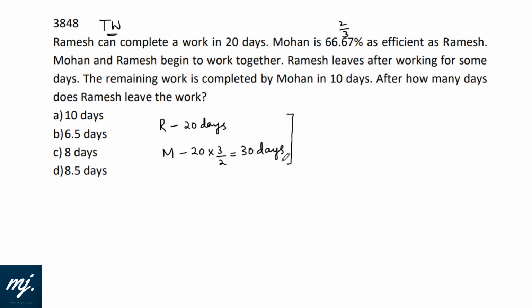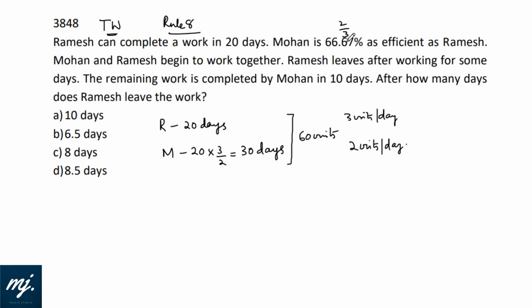Mohan and Ramesh begin to work together. Very good. If they have started to work together, let me use my rule 8 straight away. 20, 30, LCM 60 units they need to produce. Their efficiency equals R is producing 3 units per day, and M is producing 2 units per day.